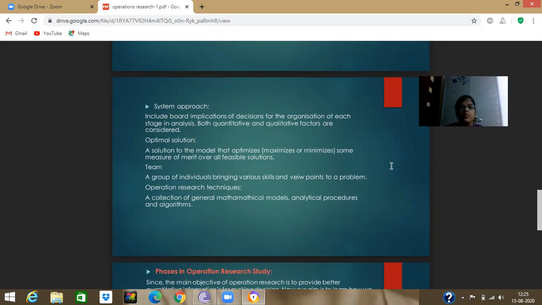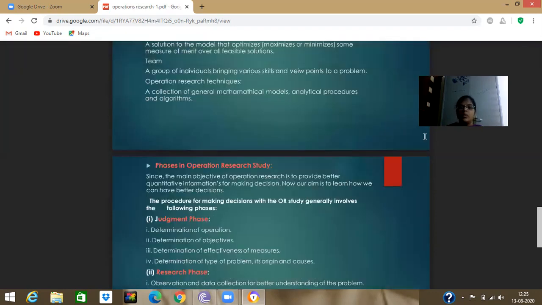Next, a group of individuals bringing various skills and viewpoints to a problem. So finally, operations research techniques. What are the operations research techniques? Operations research techniques are nothing but a collection of general mathematical models, analytical processes, and algorithms. We have the activities, and the research is nothing but how the given question is solved. How it is solved is by using mathematical models, analytical processes, and algorithms. So those are the operations research techniques.